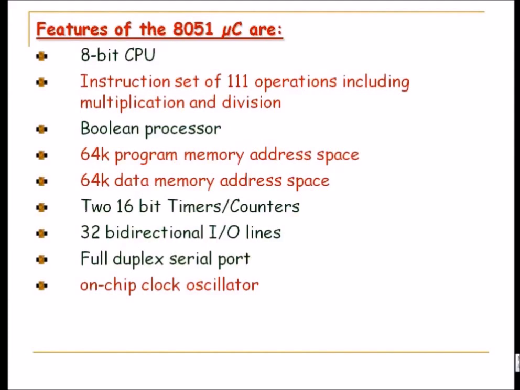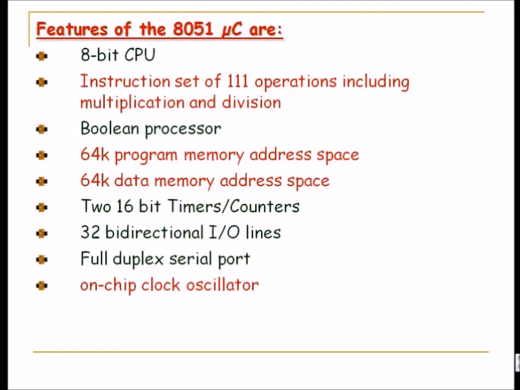Some of you might be wondering so far how come it is 64K, but it is not that. That is the maximum it can go for. On chip, what is available is 128 bytes of RAM and 4K of ROM respectively.